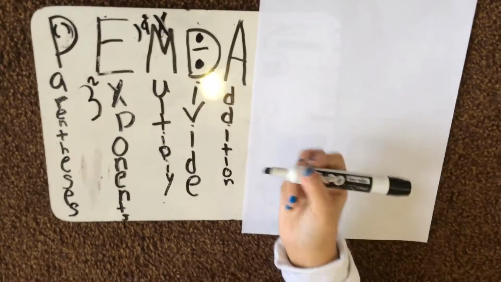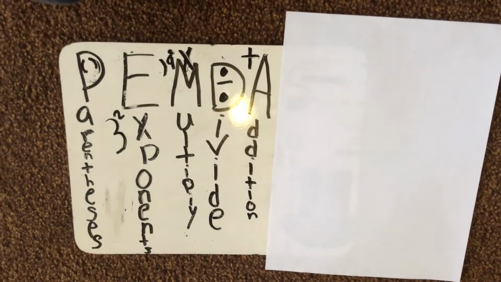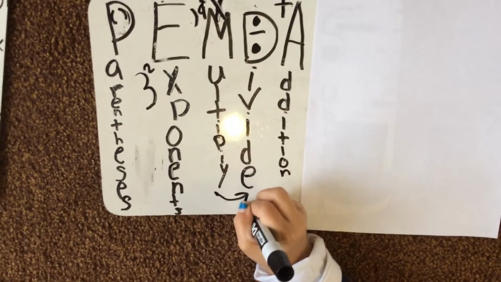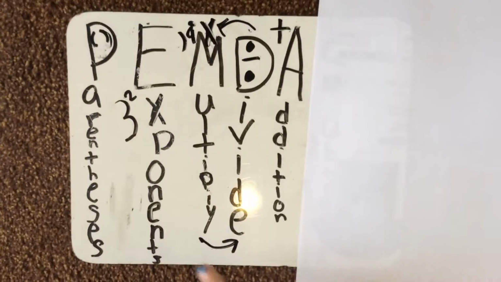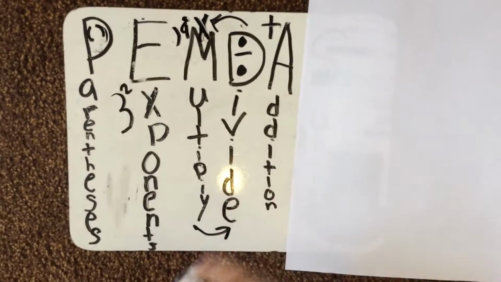Next is addition. Y'all know what an addition sign looks like. So you'll do parentheses, the exponents, multiply, and these two can be flip-flopped around. So if you don't have multiply, you can go ahead and just skip to the divide. If you don't have division, you can just do multiplication and skip over division.